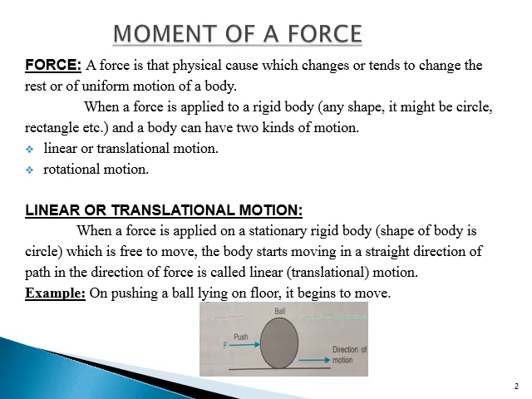Let us discuss linear motion. When a force is applied on a stationary rigid body which is free to move, the body starts moving in a straight path, in the direction of the force. This is called linear motion. Example: on pushing a ball lying on the floor, it begins to move in the direction of force.